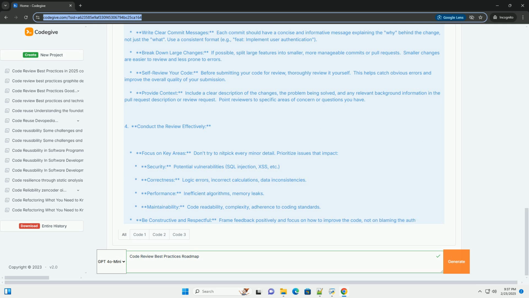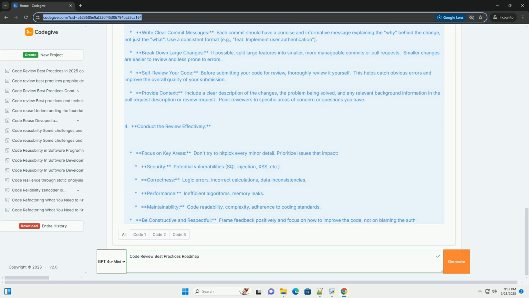5. Address review feedback. Respond to all comments. Acknowledge each comment, even if you disagree with it. Explain your reasoning. If you disagree with a comment, explain your reasoning clearly and respectfully. Sometimes a discussion can lead to a better solution. Implement changes based on feedback. Make the necessary changes to address the issues raised in the review.